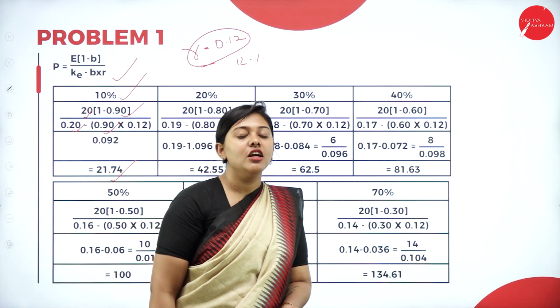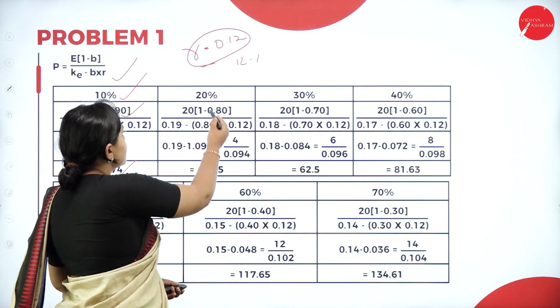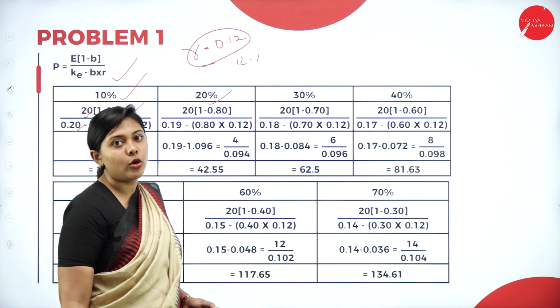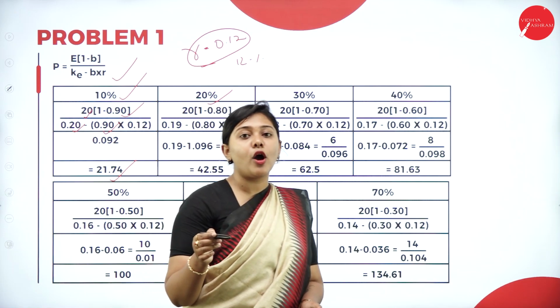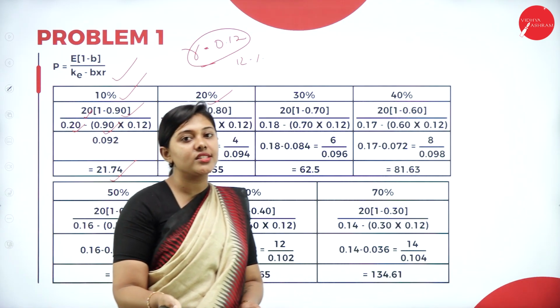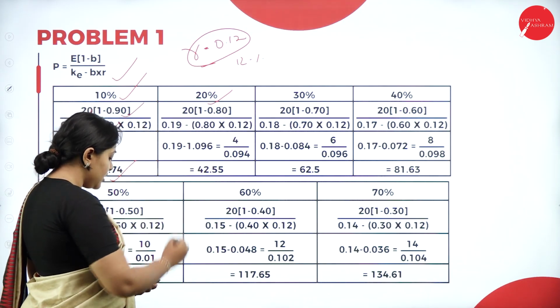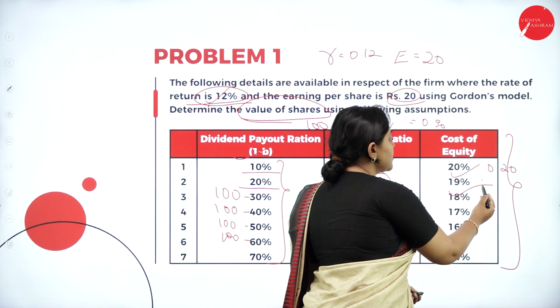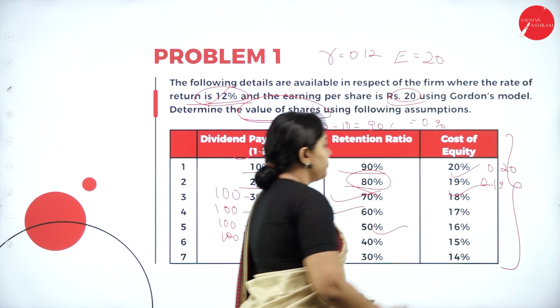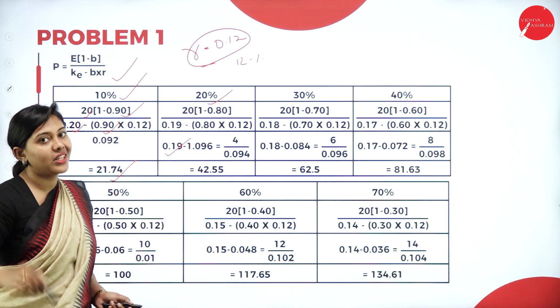21.74. Similarly, we are doing for the second case, that is your 20% dividend payout ratio. If the dividend payout ratio is 20%, your retention ratio will be how much? 80%. Convert it into decimal, 0.80. Here, your cost of capital or equity capitalization rate is 0.19. We are substituting the value.